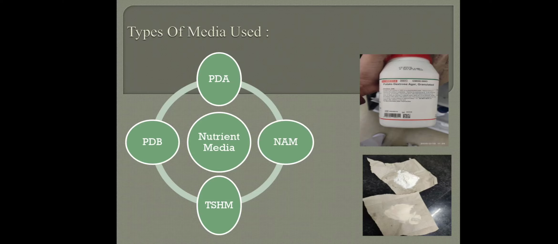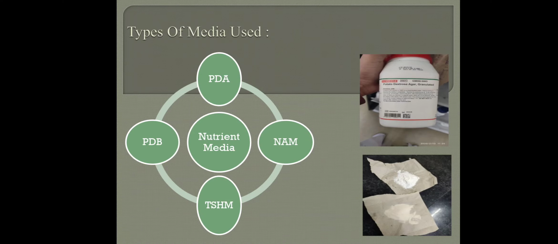And there is TSHM, Trichoderma harzianum selective medium, because it's a medium particularly used to grow the Trichoderma harzianum strain, which is the biocontrol agent which I have worked on.